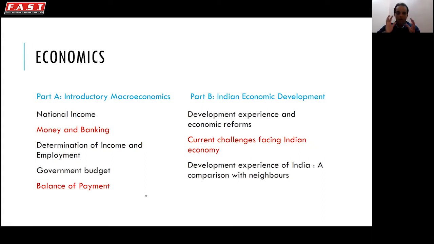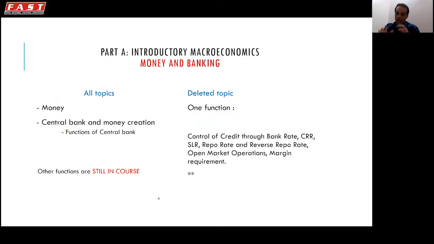Please remember, whole topic has not been deleted. Only a portion of it is deleted. So let's see. First we'll see the introductory macroeconomics, and we pick up the chapter called money and banking. It consists of money, and second, central bank and money creation. So friends, the whole topic of money is intact. There is no change or no deletions in the topic of money. Second is central bank and money creation.